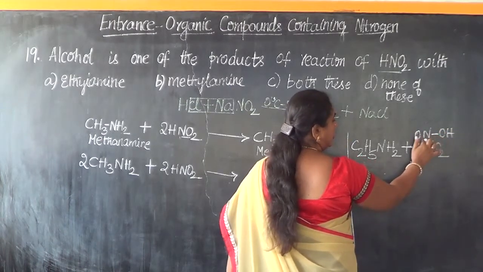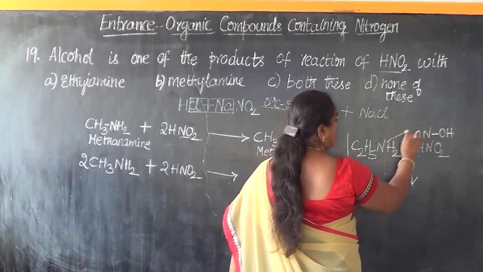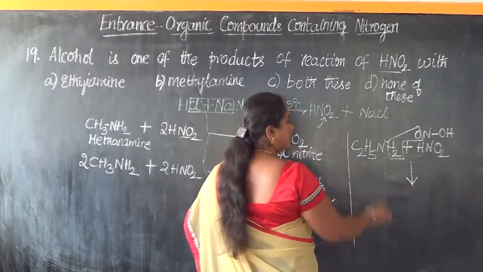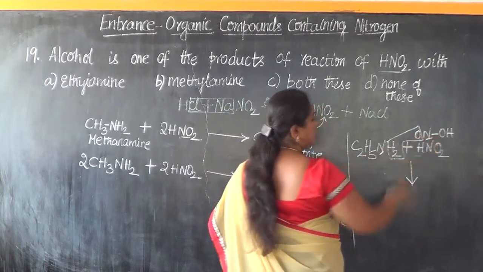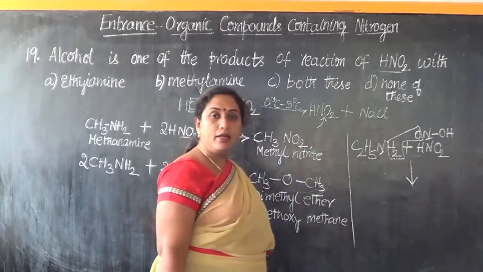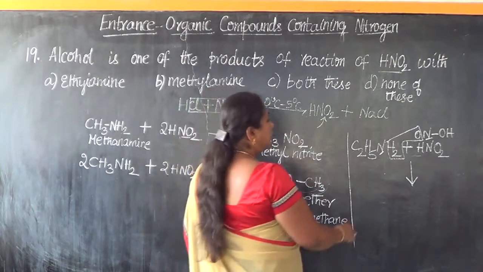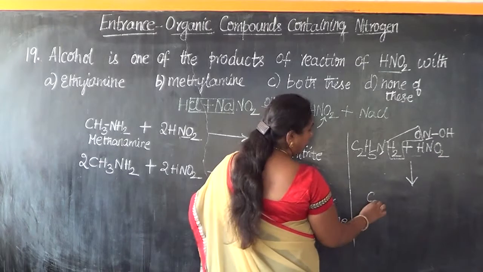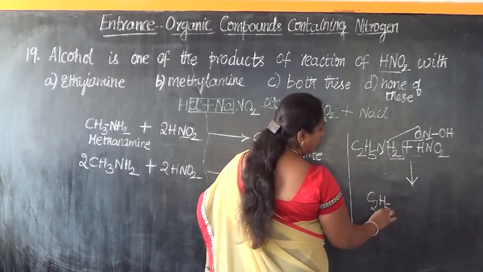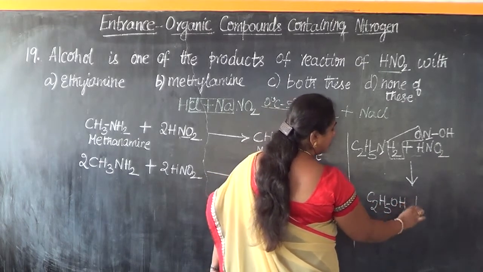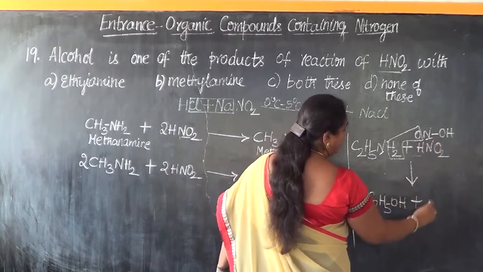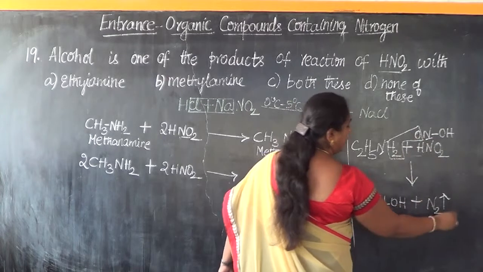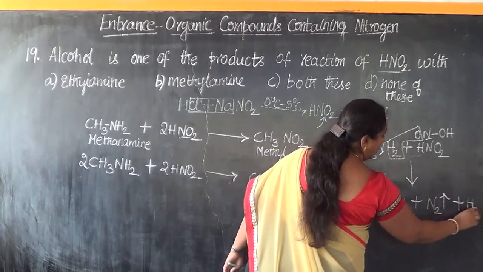Now water goes out like this, the nitrogen combines and gets liberated as dinitrogen gas, and the C2H5 combines with OH. So we obtain C2H5OH plus N2, which is liberated, along with the formation of water.